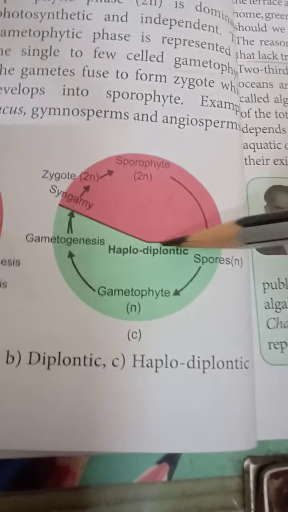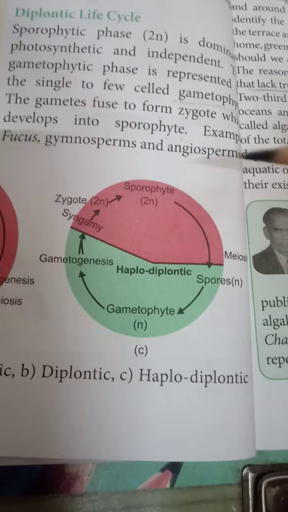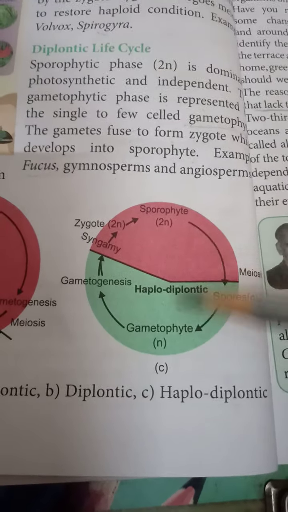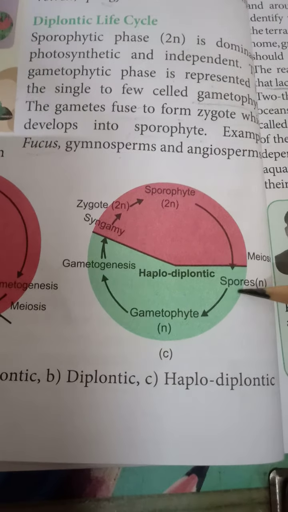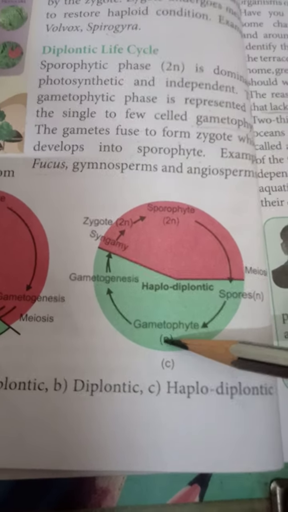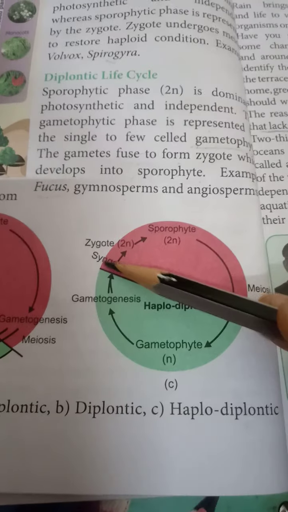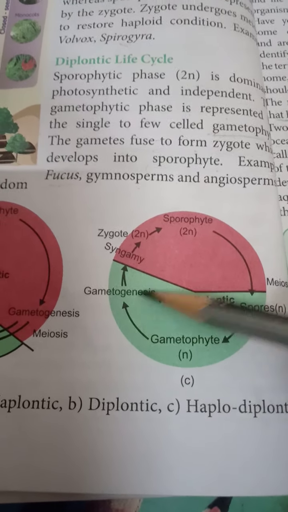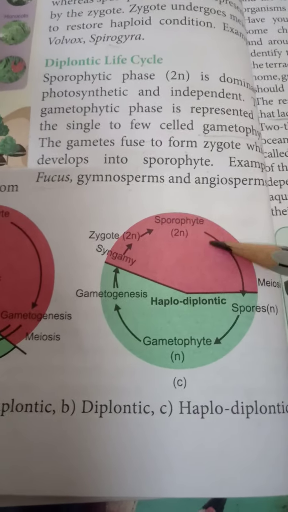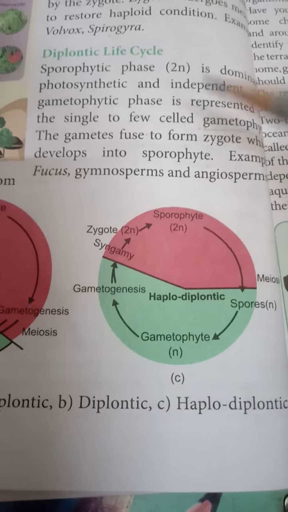In the haplodiplontic pattern, the sporophytic phase is half and the gametophytic phase is half. The life cycle in which both phases are present is called haplodiplontic. The sporophyte undergoes meiosis, producing n-type spores that form the gametophyte. Gametogenesis produces gametes, which fuse in syngamy to form the zygote and then the sporophyte. This is the gametophytic phase, this is the sporophytic phase, so this is the haplodiplontic type.